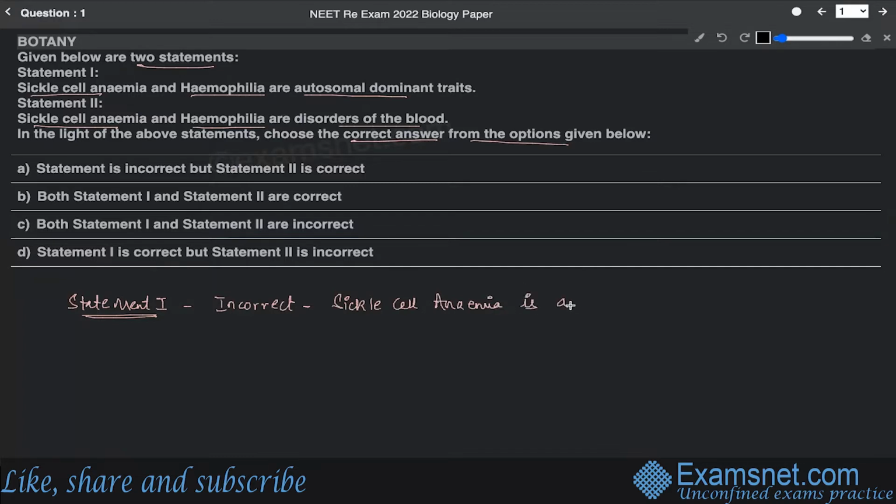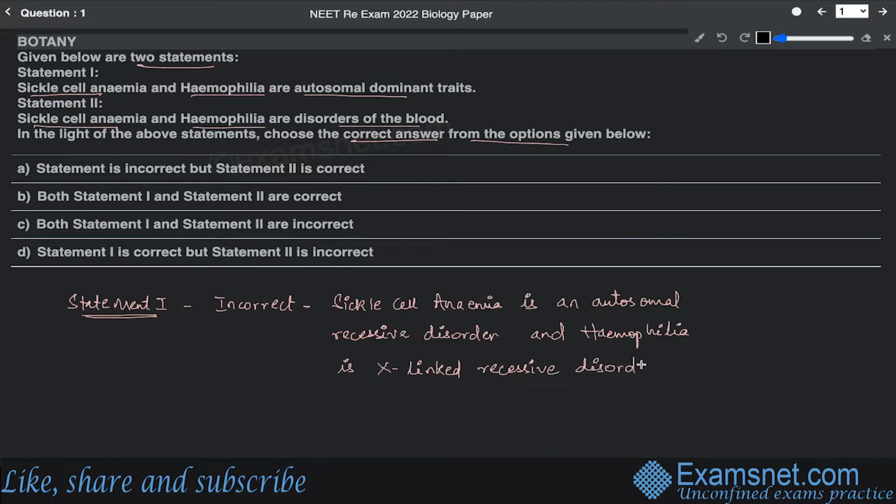So we can say that sickle cell anemia is an autosomal recessive disorder, while hemophilia is an X-linked recessive disorder, which is more common in men as compared to women.